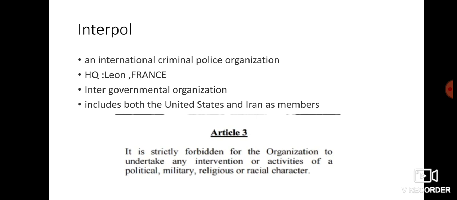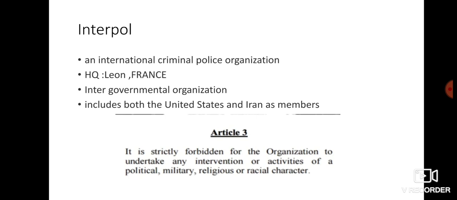So I told you that Iran's request for help will not be considered by Interpol because of Article 3. Interpol has a constitution, and in that constitution Article 3 says, I will read out, it is strictly forbidden for the organization to undertake any intervention or activities of a political, military, religious or racial character. So it is clearly written here that it will not be able to intervene in political, military